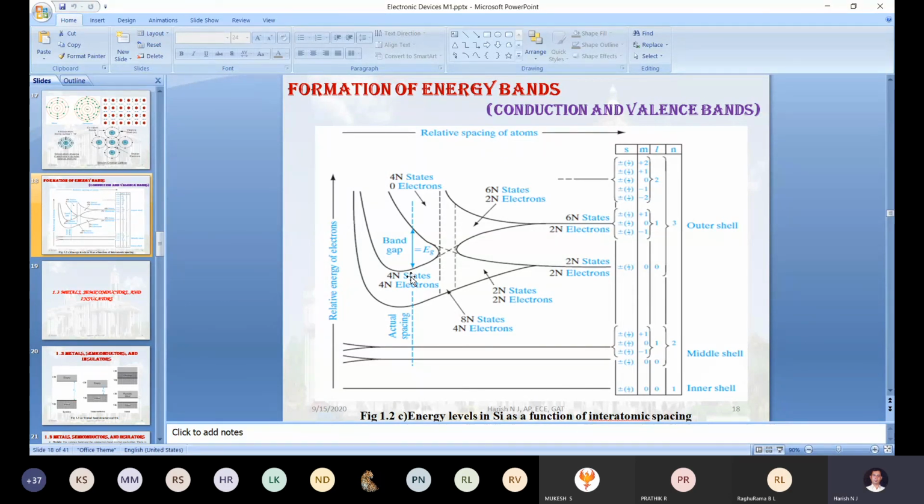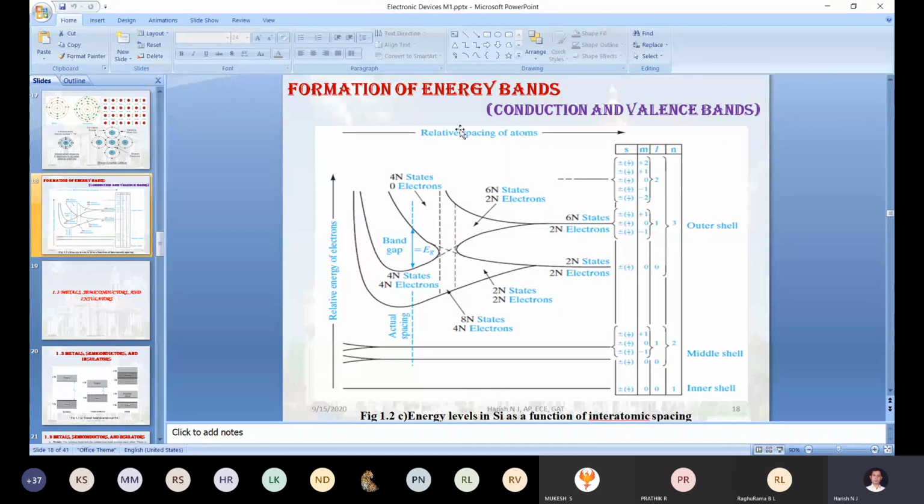If you put additional energy, or if you change the environmental temperature from 0 degree Kelvin to something else, then the electrons start migrating from the valence band to the conduction band. Those electrons entering the conduction band help us in the conduction of current.